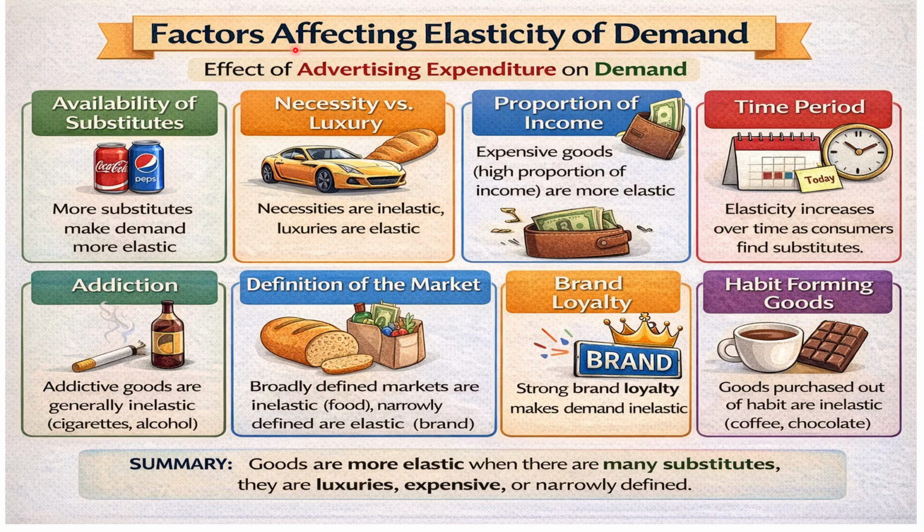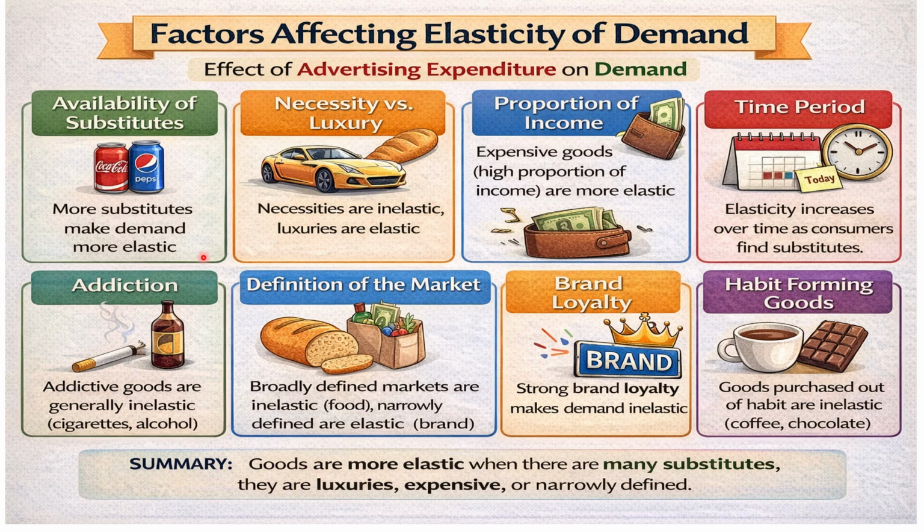Moving on to the next, that is the factors affecting elasticity of demand. As you know, it measures how much quantity demanded for a commodity changes when its price changes. So here, the degree of elasticity varies from product to product because of several factors. Let's start with the major factors affecting elasticity of demand. The first one is availability of substitutes. The presence of substitutes greatly affects elasticity. So if many substitutes are available, the demand is more elastic because consumers can easily switch to another product. If there is no close substitute, the demand is inelastic.